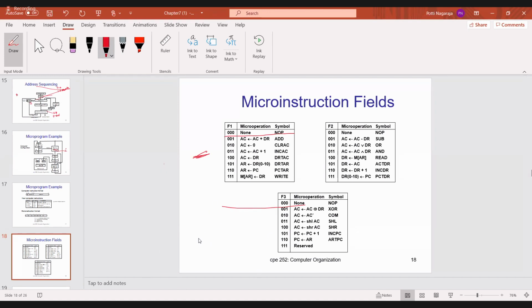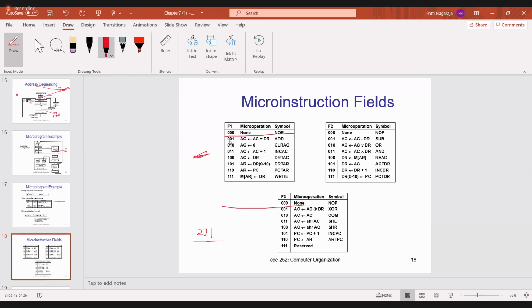So if you leave that instruction, totally how many operations can I do? 7, 7, 7, 7. So totally how many operations? 21 micro operations. So in our exam, by using F1, F2, F3, how many operations? With NOP it means 24, without NOP it means 21 micro operations. 21 different micro operations, whereas NOP is the same operation in all fields. I will ask the question, how many different micro operations? Then 21. Okay.